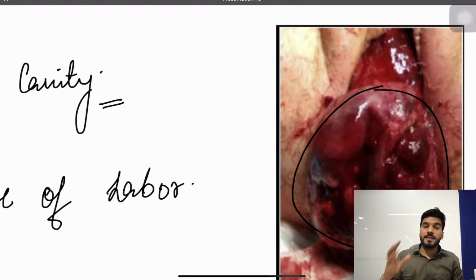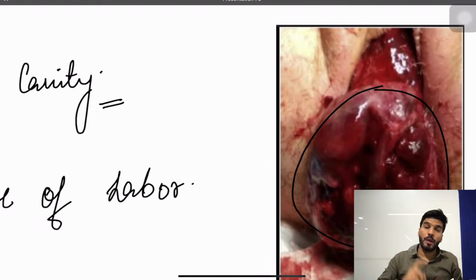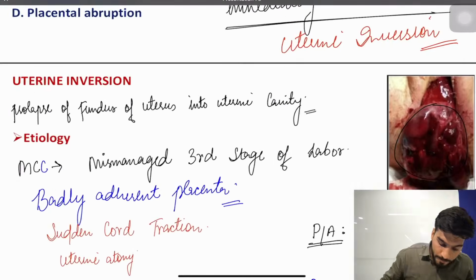So when the finding is given, immediately into shock, on abdominal examination the fundus is depressed, cup-like depression is seen. On per vaginal examination, bleeding and a mass coming out, suspect that it's a case of uterine inversion.